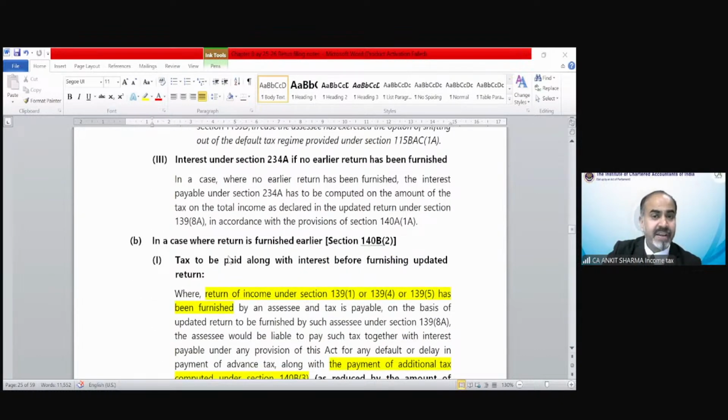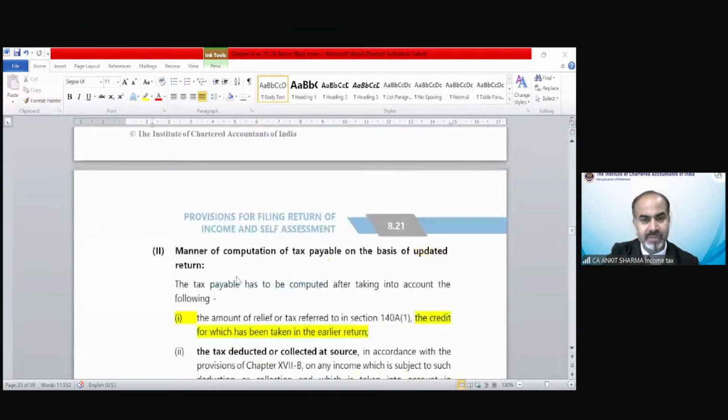In a case where the return was furnished earlier, if you've already filed your return earlier, then in case of an updated return, the new tax liability needs to be calculated. If any interest under section 234A, B or C has already been paid, then when you calculate the new interest under 234A, B, C, the interest which has already been paid needs to be reduced and the balance 234A, B and C interest needs to be paid. Theoretical provision, you have to go through it.